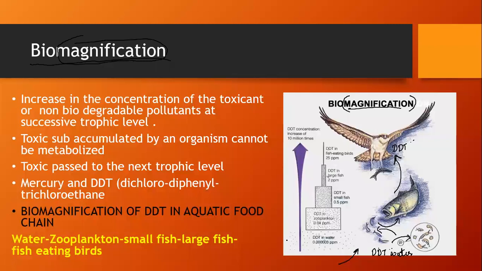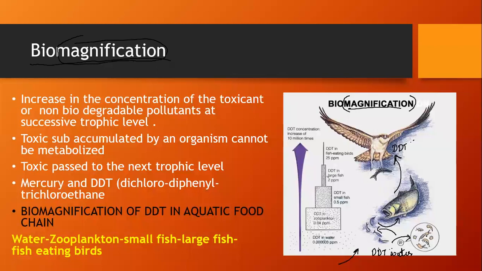So, the thing is, DDT insecticide is something which is fat soluble. It is a fat soluble insecticide. One more thing is, in the water the concentration is very less, a very less ppm of concentration is there.